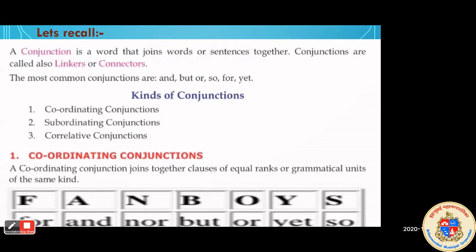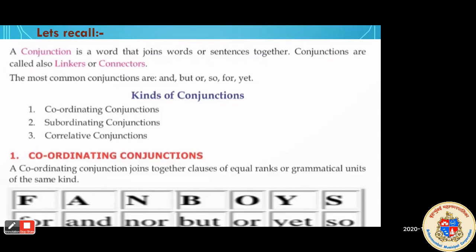Okay, all these are commonly used conjunctions. We learned about the types of conjunctions: coordinating conjunctions, subordinating conjunctions, and correlative conjunctions. Coordinating conjunctions join clauses of equal rank or grammatically the same kind. Okay, kind means similar structure or similar parts of speech.